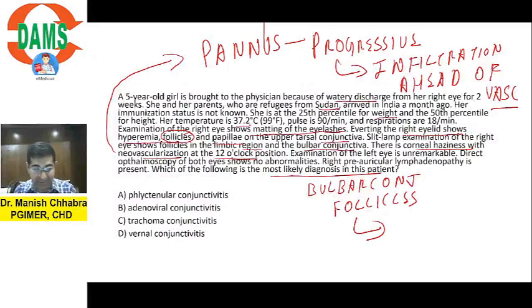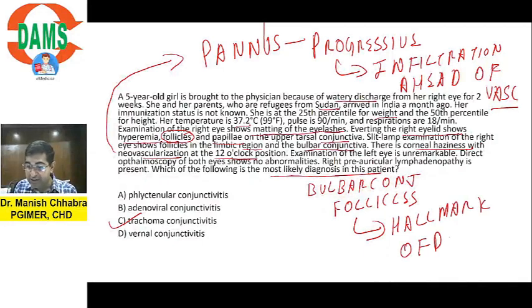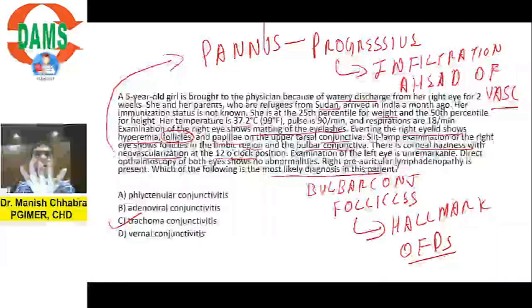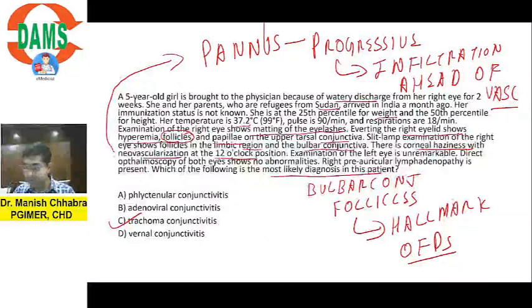So the answer to this question is actually trachoma, because bulbar conjunctival follicles are the hallmark of the disease. It is the hallmark of the disease. Which disease? Trachoma. Is it understandable? Pannus is also seen in trachoma, right? Now, what are the other features of trachoma?